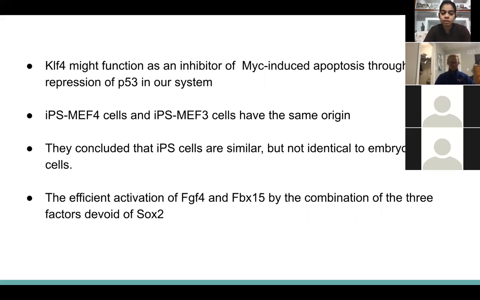Then, according to the global gene expression patterns and DNA microarray analysis, iPS MEF4 cells and iPS MEF3 cells have the same origin. Also, iPS MEF4 and iPS MEF10 clones exhibit pluripotency. Also, this data confirmed iPS cells were similar but not identical to embryonic stem cells. Then this study also has a surprising finding, that is the efficient activation of FGF4 and FBX15 by the combination of the factors devoid of SOX2. Next slide, please.